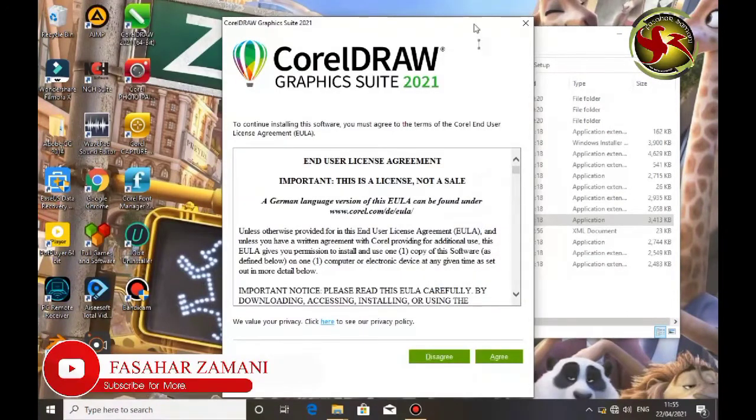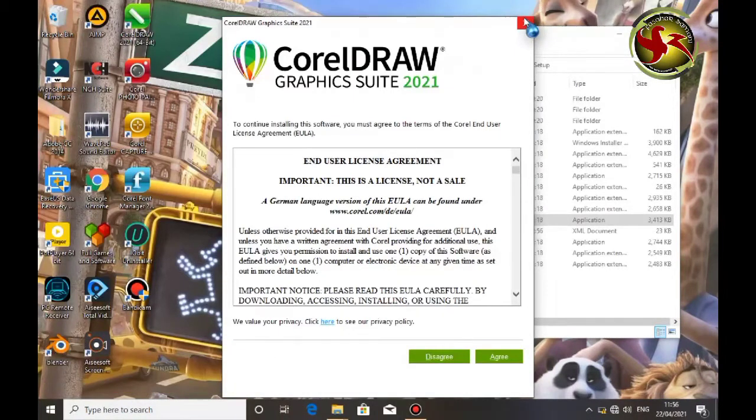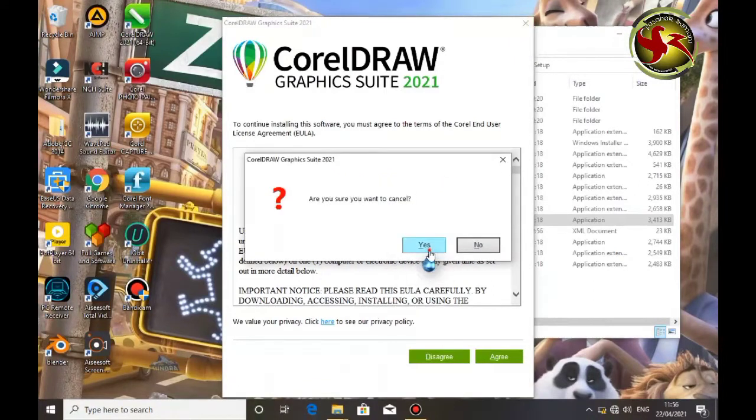Then in here you don't have to click anything, just need to cancel this one. Do not click, just cancel it. If you do not cancel it, you have to do it. Then click on this.